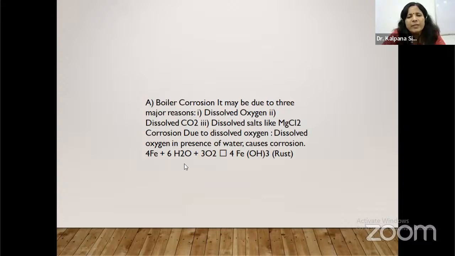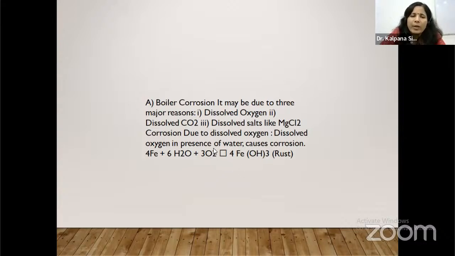Corrosion always takes place in the presence of moisture and oxygen. The boiler material is made up of iron, so iron reacts with water and oxygen and forms ferrous hydroxide and ferric hydroxide. This is the formula of ferric hydroxide, Fe(OH)3, and ferrous hydroxide, Fe(OH)2.